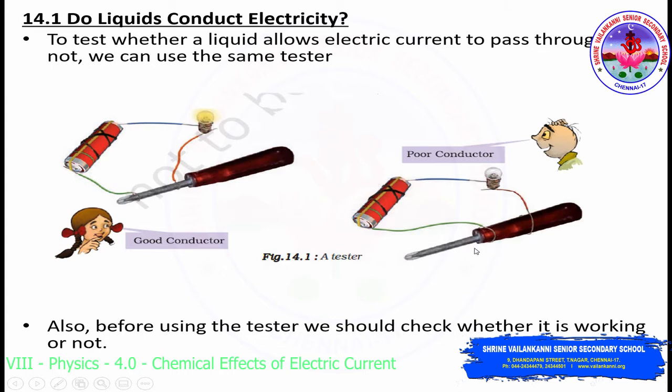To check which is a poor conductor of electricity: I have told you the metals that conduct electricity are called good conductors, right? So if it is made up of iron or aluminium, it is a good conductor of electricity. But when you wrap the wire to the plastic covering of the holder, the bulb does not glow. So from this experiment, you can come to the conclusion that this plastic is a poor conductor of electricity.